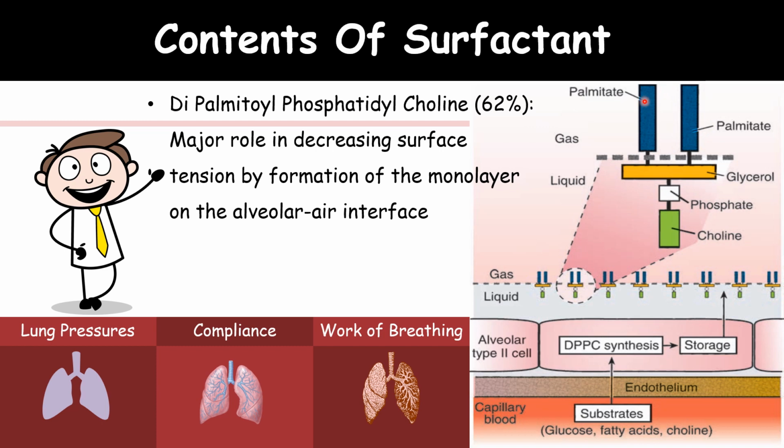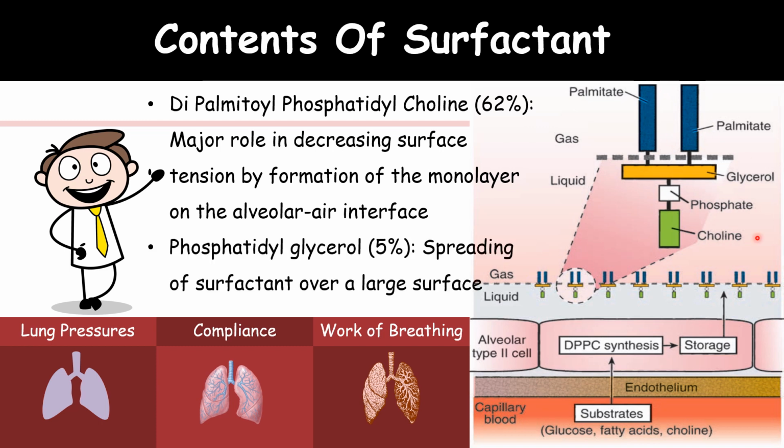Here you can see it. And phosphatidylglycerol accounts for only 5%. So that is for spreading of surfactant over a large surface.